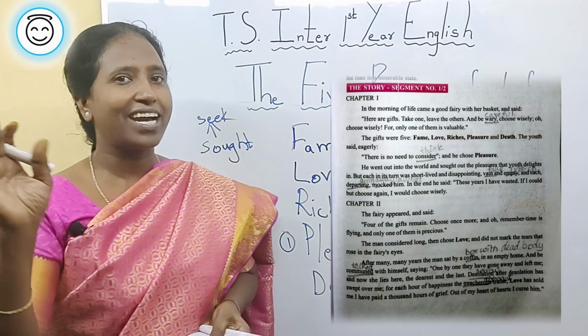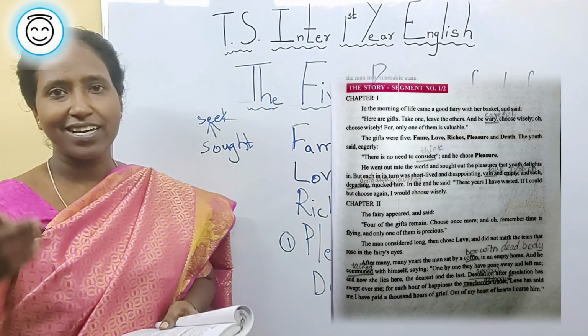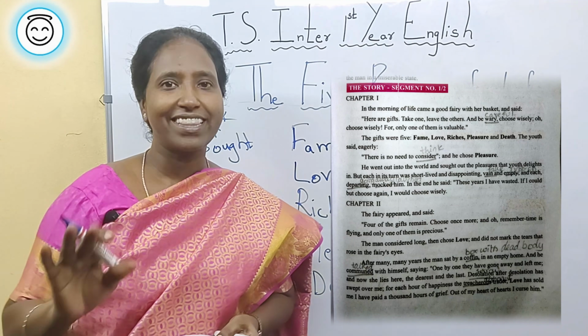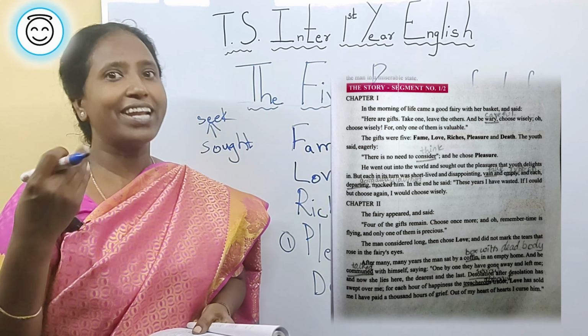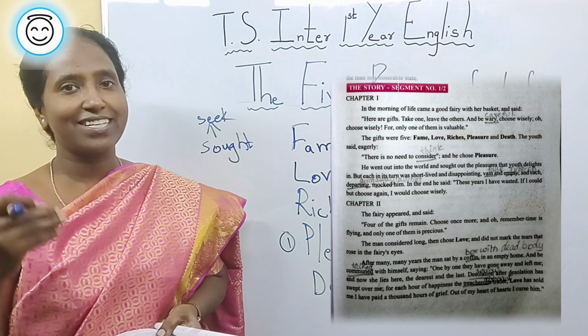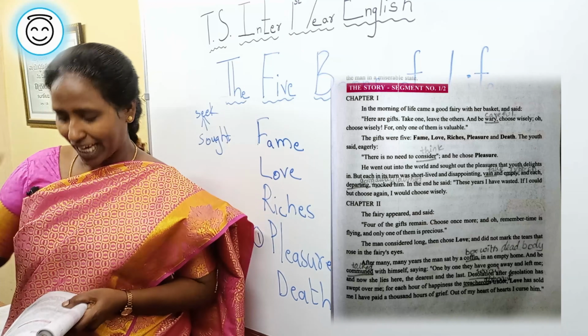And each departing, as he finished each pleasure, he is imagining the pleasure to mock at him. It was teasing, "Hey, I am going away. Now you are just empty. You don't have anything. Till I am there, you are happy. When I am going, you are just nothing." That is how the pleasure was mocking at him.